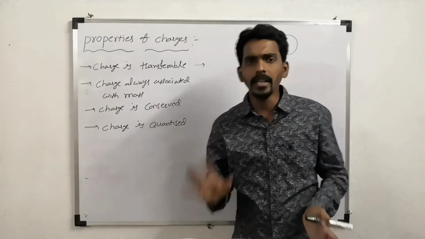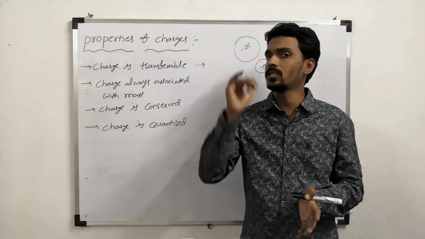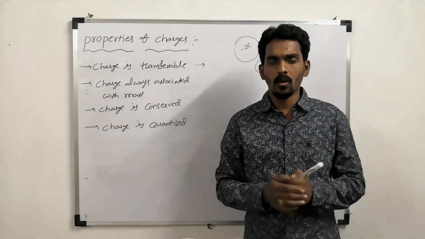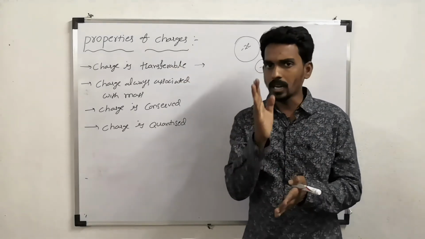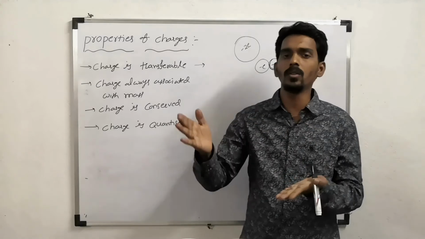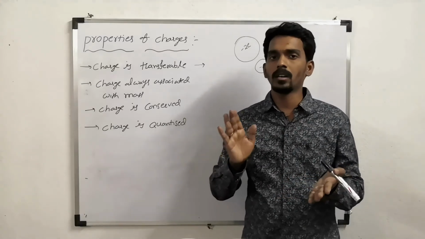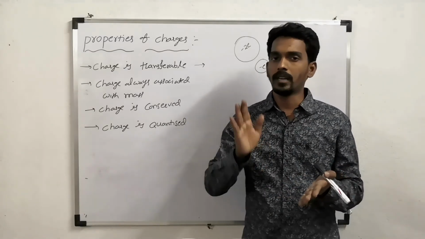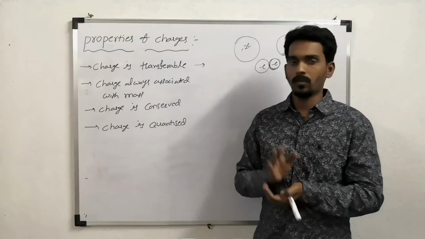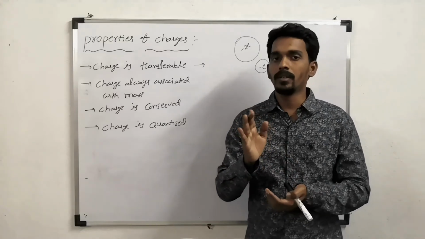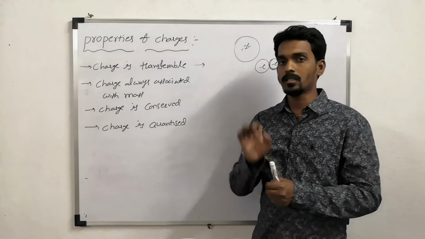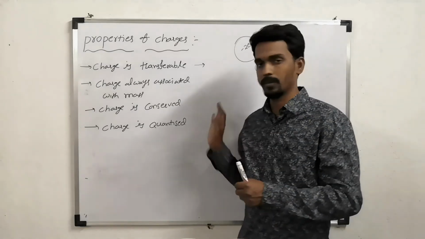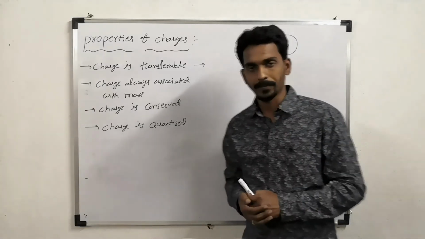We cannot create any more charge, we cannot destroy any charge. Only what we can do is transfer the charge from one body to another body, but we are not creators and we are not destroyers. We neither create nor destroy the charge. Charge is always conserved. That is the third property.